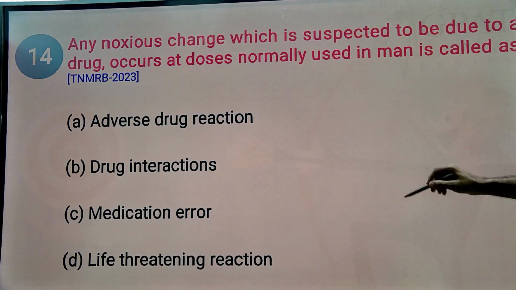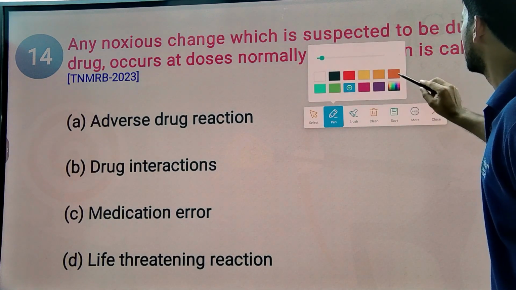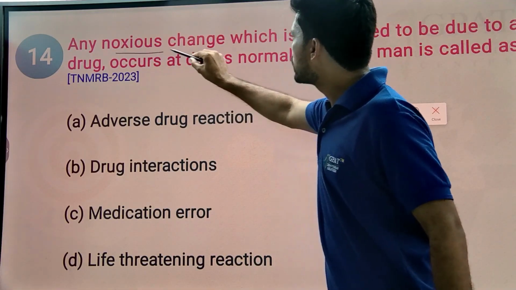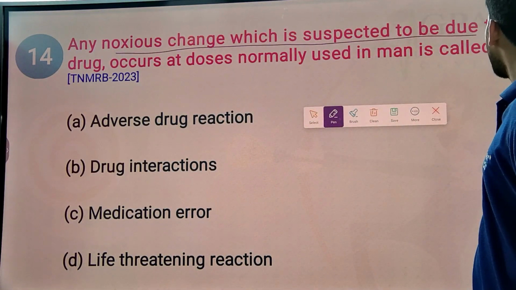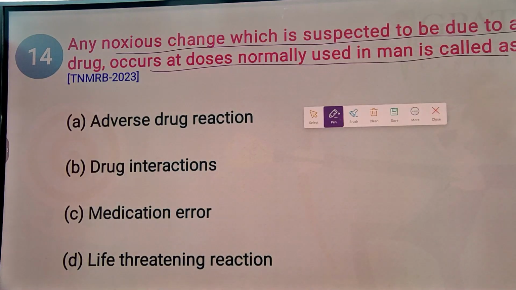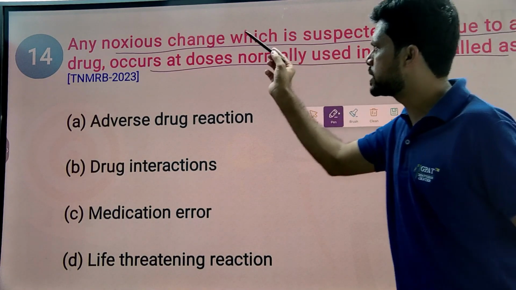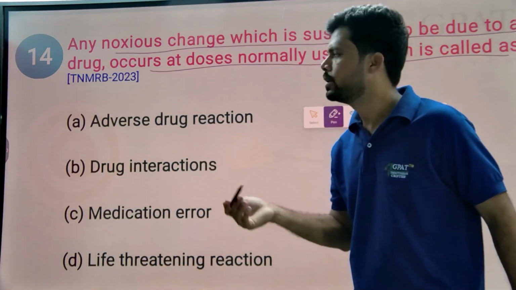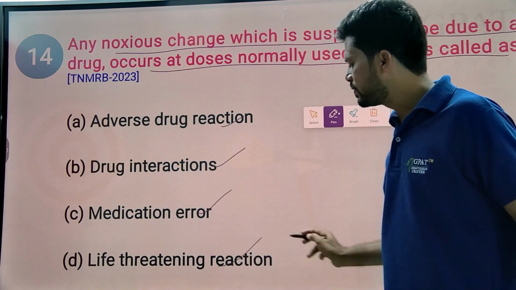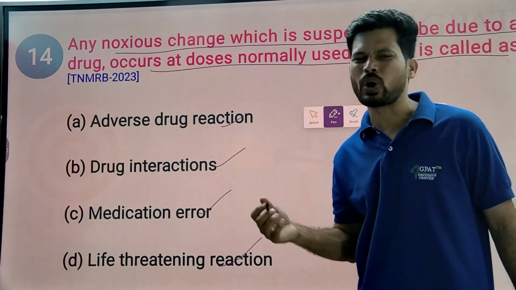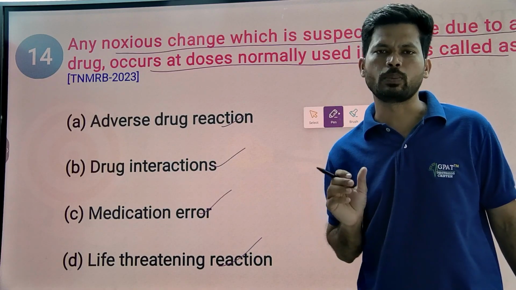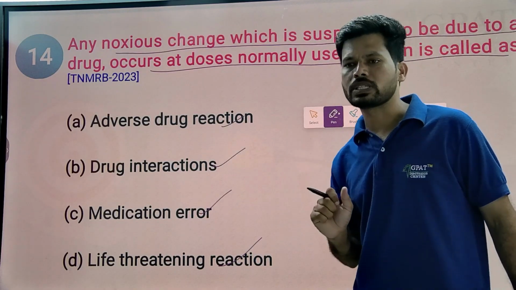Next question. Any noxious change which is suspected to be due to a drug and occurs at doses normally used in man is known as a noxious change, an unwanted change. The options are adverse drug reaction, drug interaction, medication error, life-threatening reaction. Generally, noxious means it is not suitable for the body. So simply that is an adverse drug reaction.